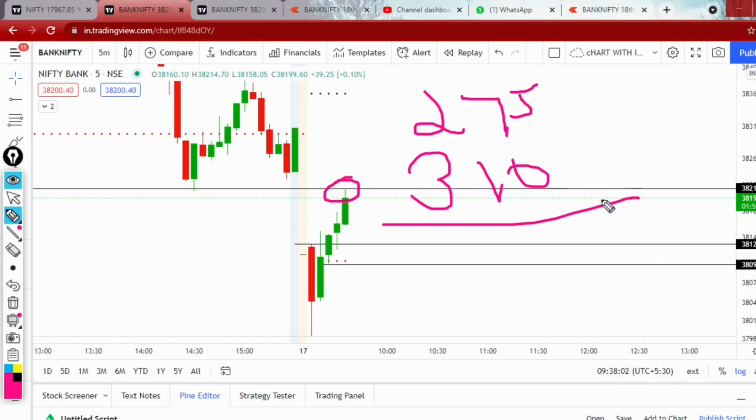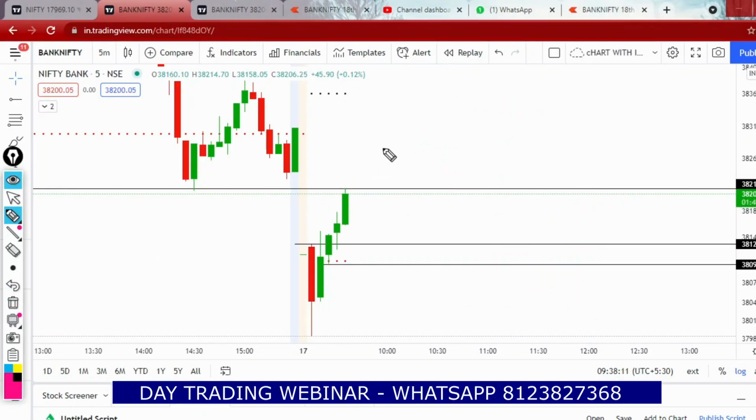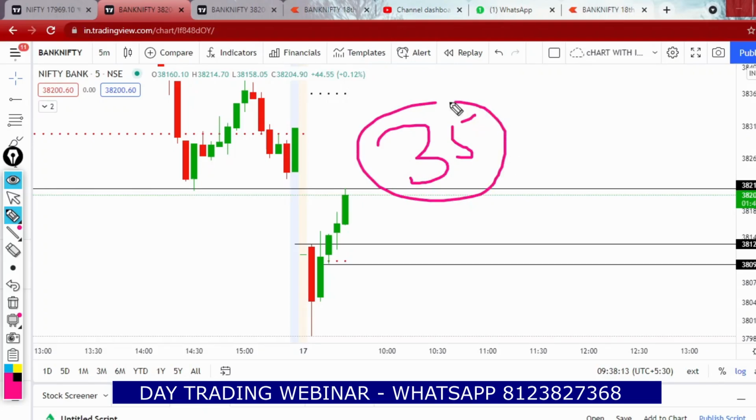So what was the difference here? 35 points per lot is my profit. 35 points I made as a profit. So if you multiply this by 25 per lot, how much did you make? Per one lot, how much did you make? 35 into 25 is all around 875.